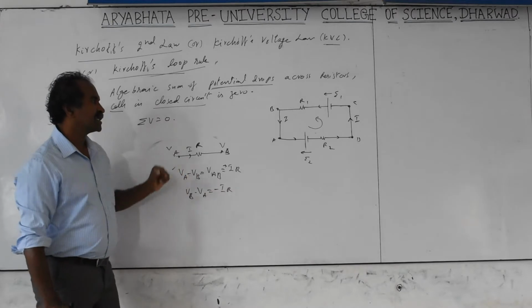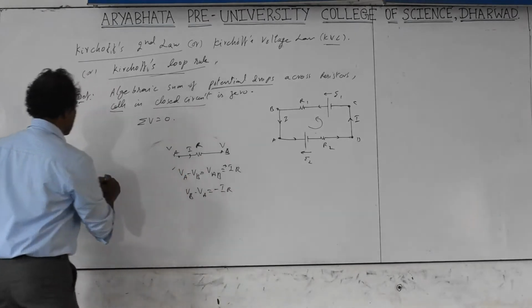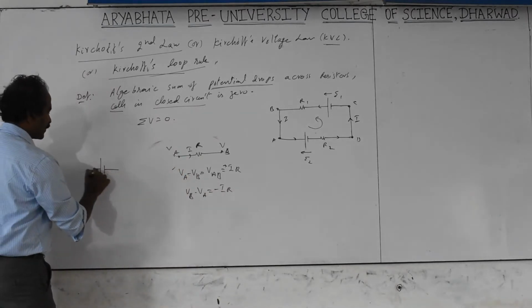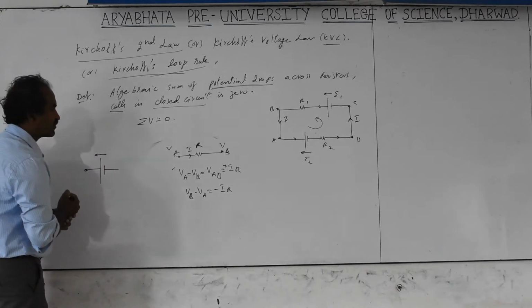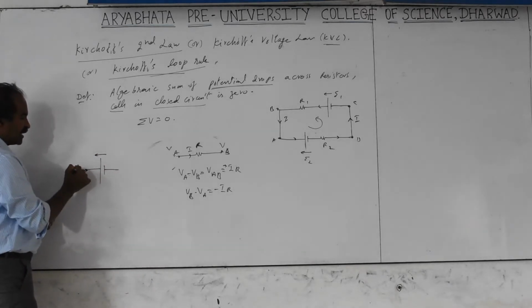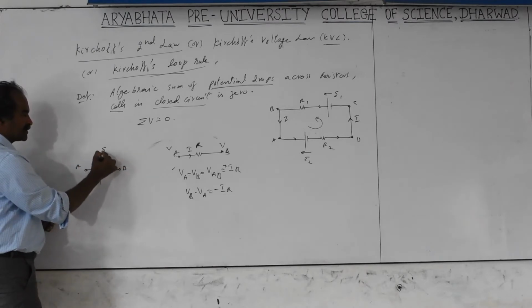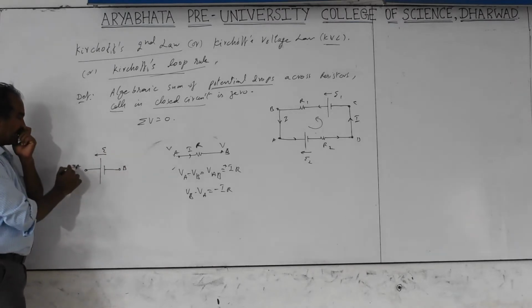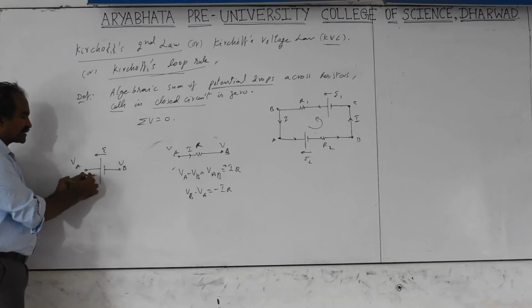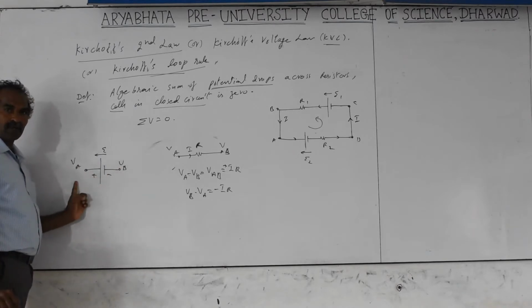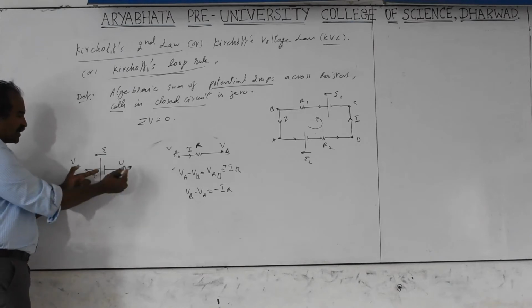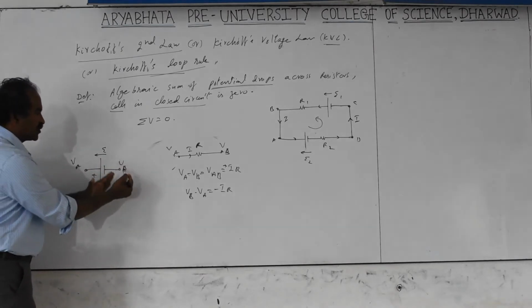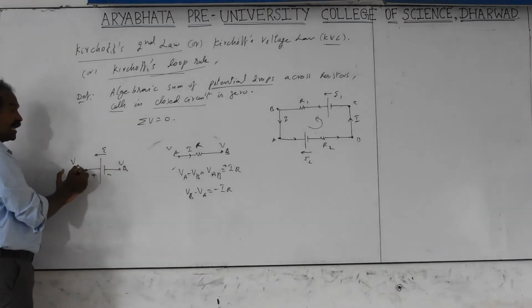Next, if you take a cell, the EMF direction is from minus to plus through the cell. It indicates the direction of the conduction current. So A is at a higher potential than B. This is the direction of EMF, so VA is greater than VB, because one terminal is plus and the other is minus, high potential and low potential. If you take the path in the direction of EMF, you reach B first, then you see A next.